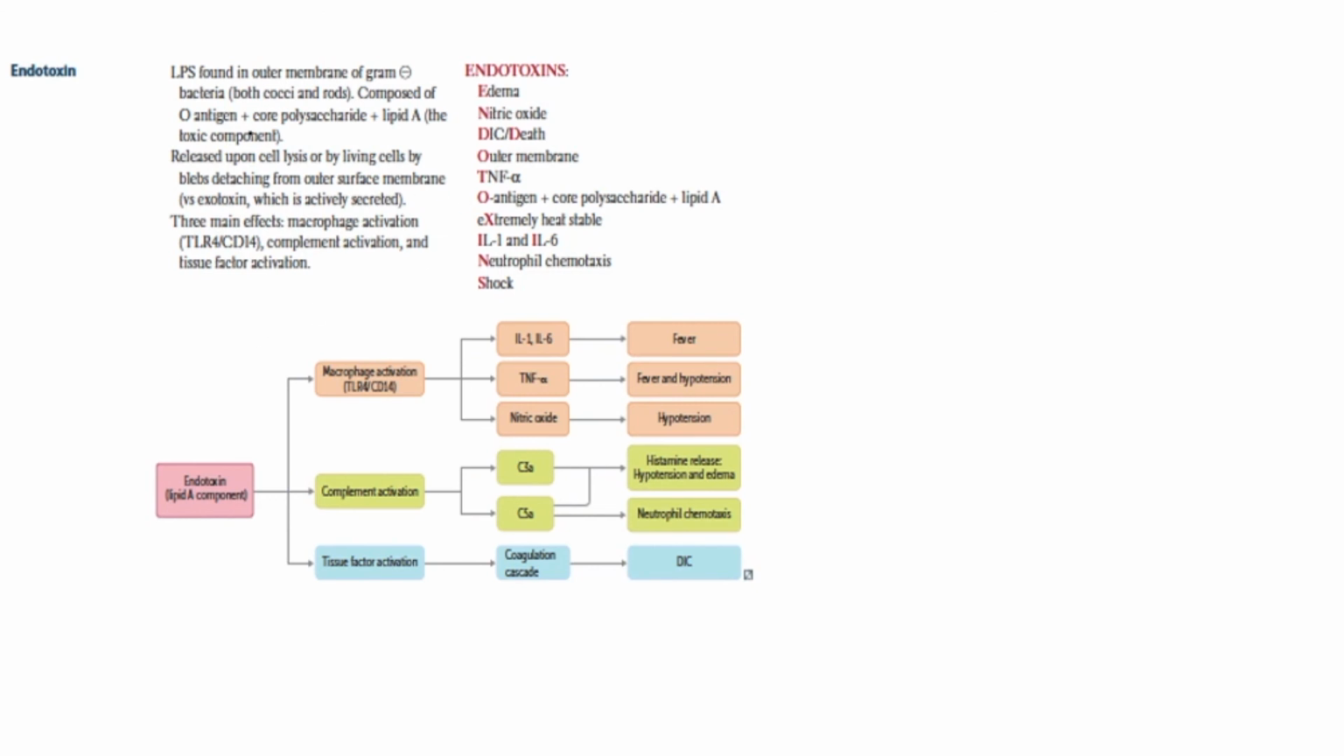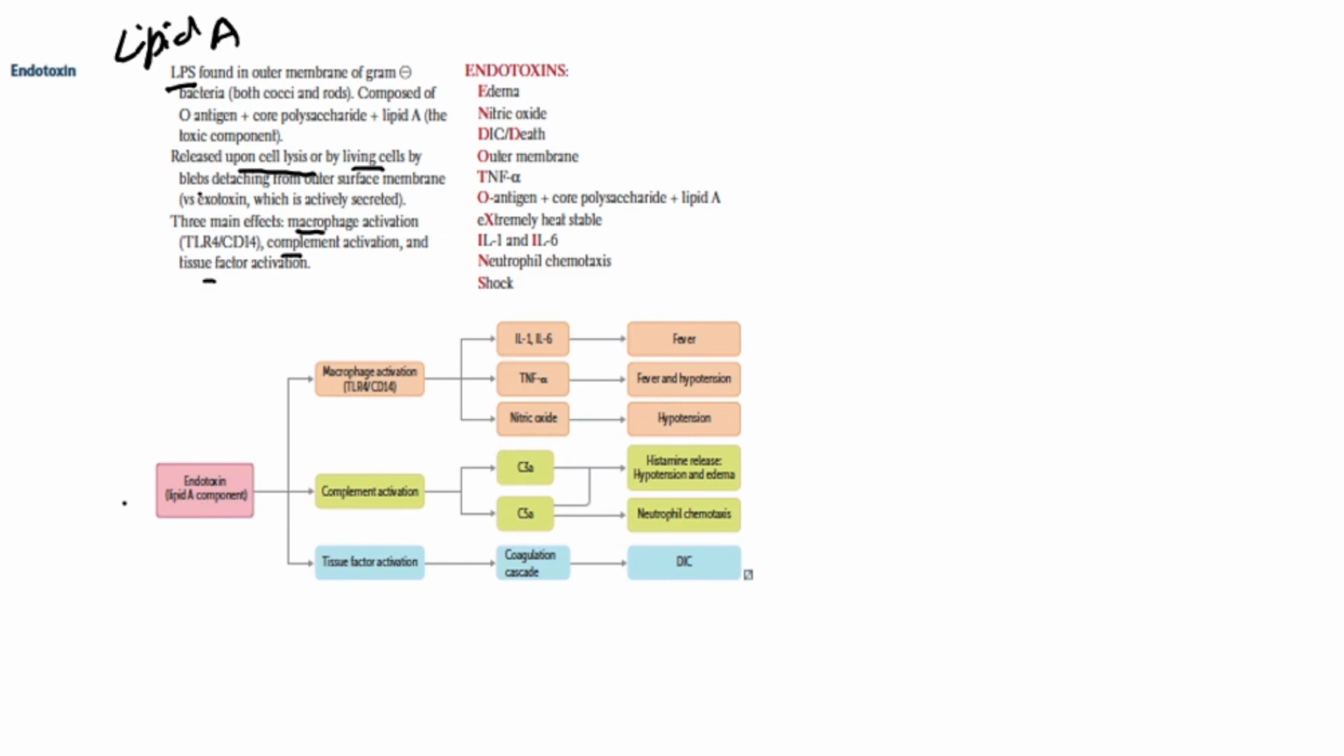Endotoxins are basically LPS, lipopolysaccharide. A part of the LPS is lipid A, okay, which is present in the outer membrane of the gram-negative bacteria, both the cocci and bacilli, and they are released upon cell lysis or by living cells by the blebs which detach from the outer surface membrane, and they exert three main effects. They cause macrophage activation, complement activation, and tissue factor activation.